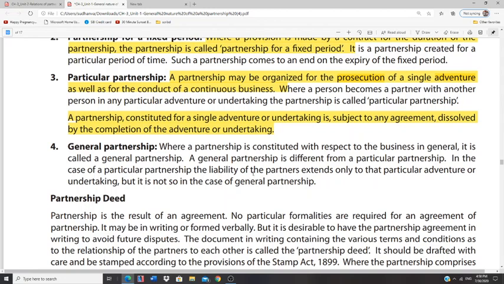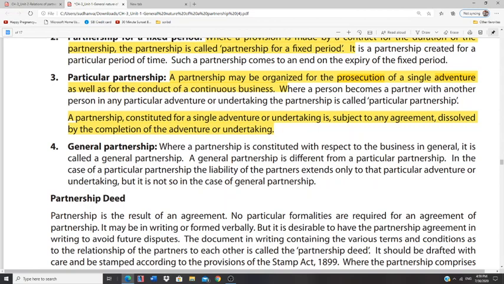In case of particular partnership business, usually their liability, everybody knows, in the previous session I have explained what is an unlimited liability. In case of a particular partnership firm, usually the liability only extends to the extent of that particular business undertaking or adventure.